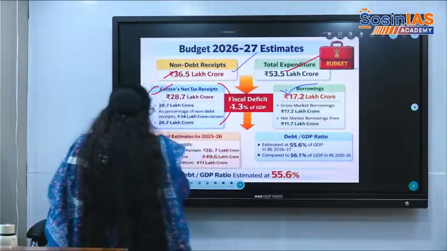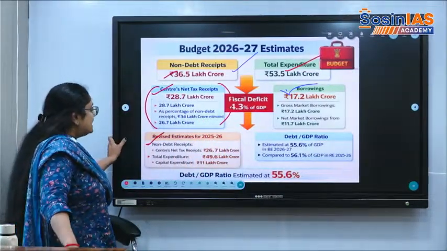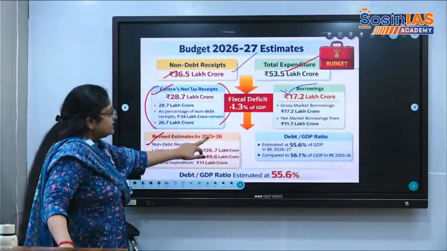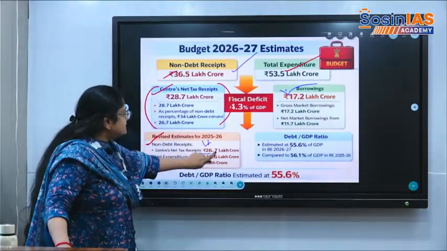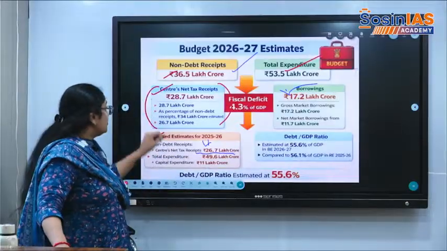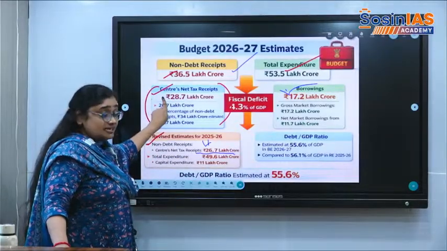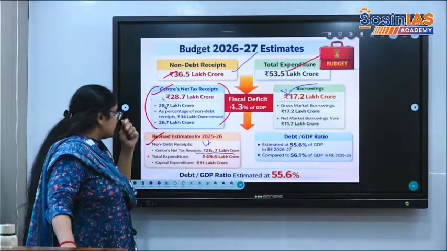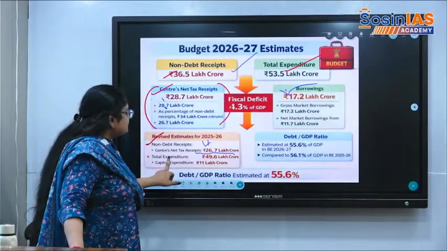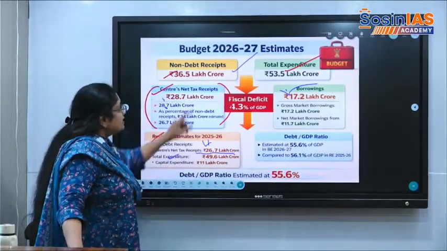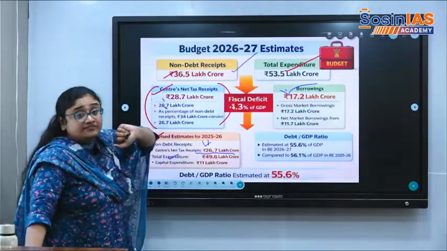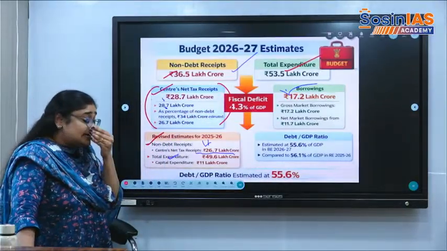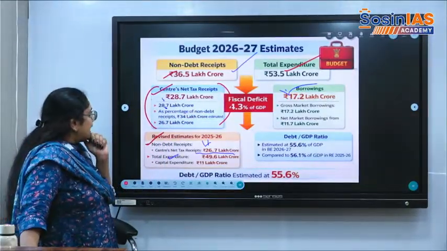In the revised estimates for the financial year 25 to 26, the center's net tax receipts are 26.7 lakh crore. Right now we are expecting 28.7 lakh crore. The total expenditure before was 49. Now the total expenditure that is estimated is 53.5 lakh crore. So an increase in expenditure is happening.